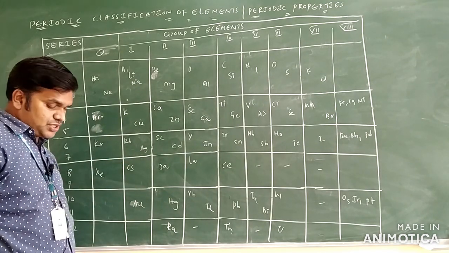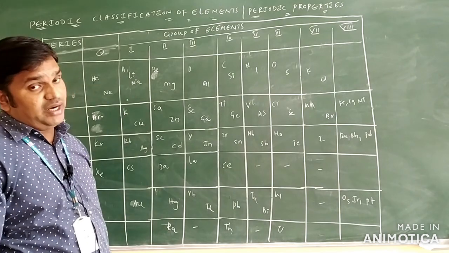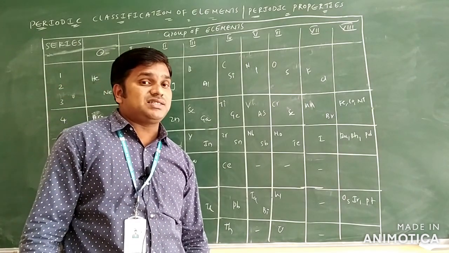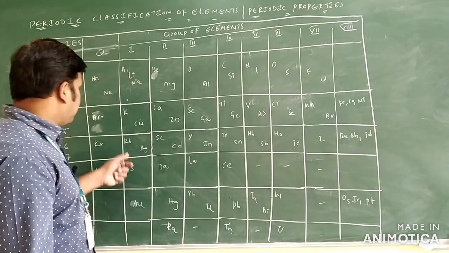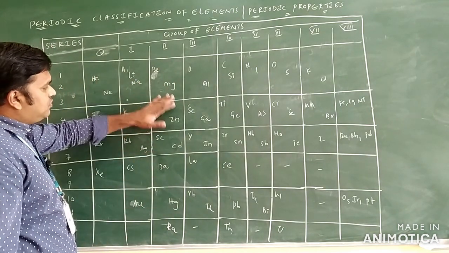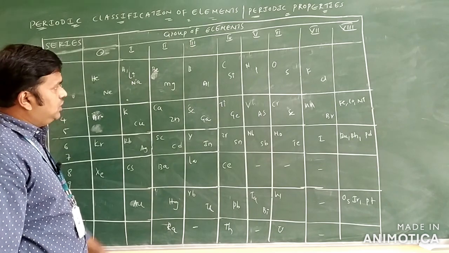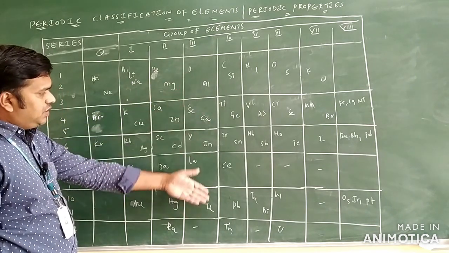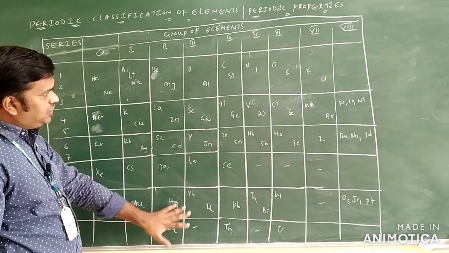So each of these long periods is divided into what? Two sets of groups only, that is A and what? B subgroups only. The remaining elements come under what? Subgroups only. Come to the second group: beryllium, magnesium, calcium, strontium, barium, radium only. Like boron, aluminum, gallium, indium, thallium. These are what? These are transition elements only.